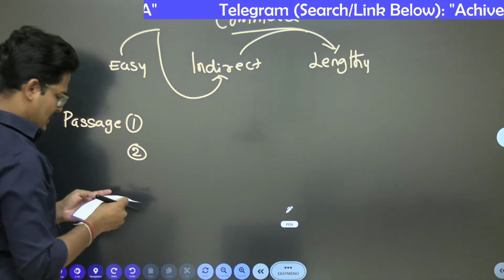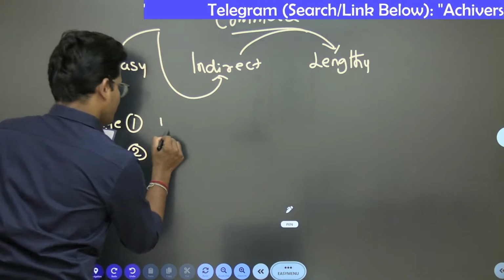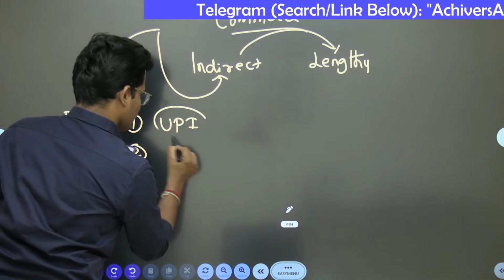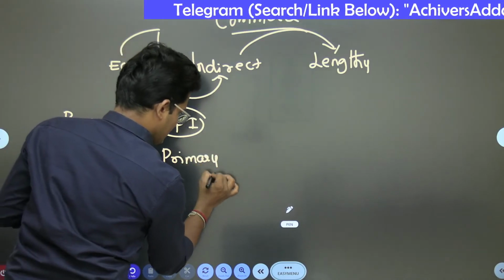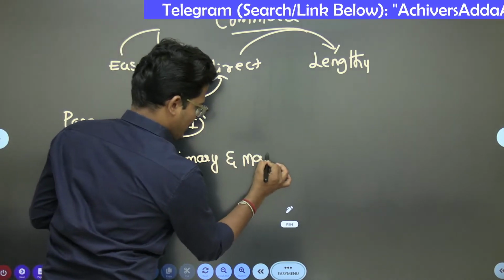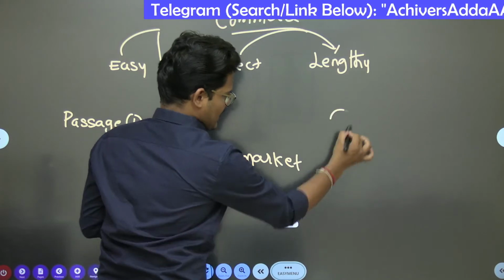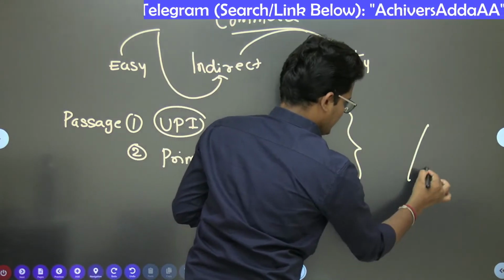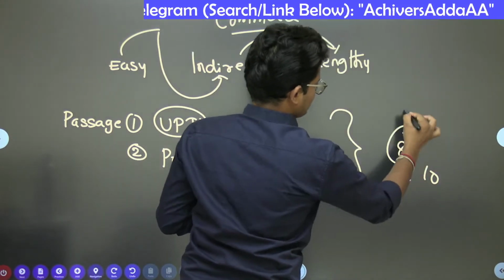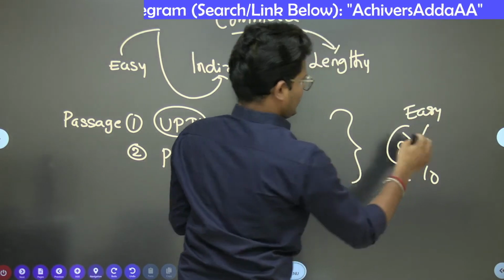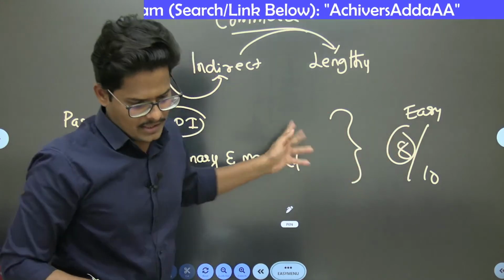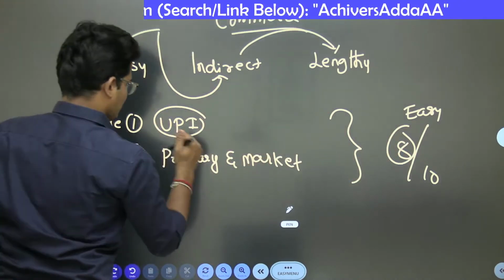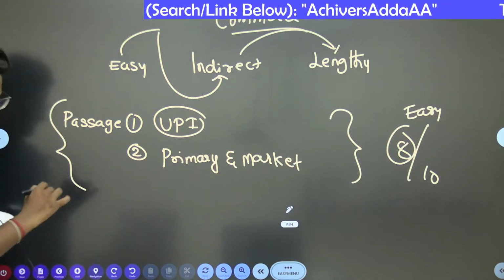I got that one passage was related to UPI, and one passage was related to the primary and secondary market. These two passages you are able to answer, and out of the 10 questions you can get 8 questions easily if you solve these two passages at the beginning of paper 2. You must solve the passages in the beginning itself.